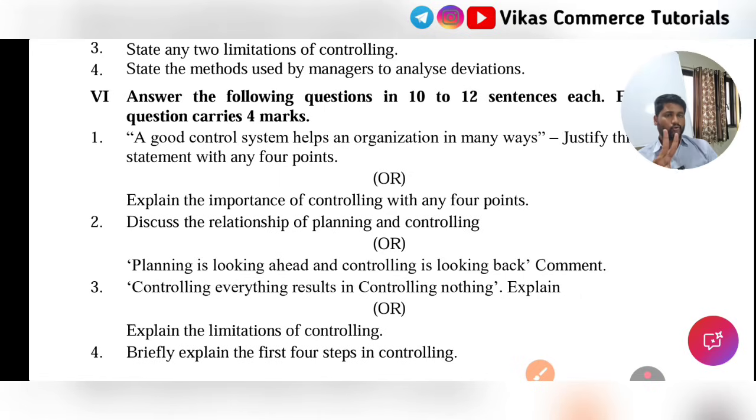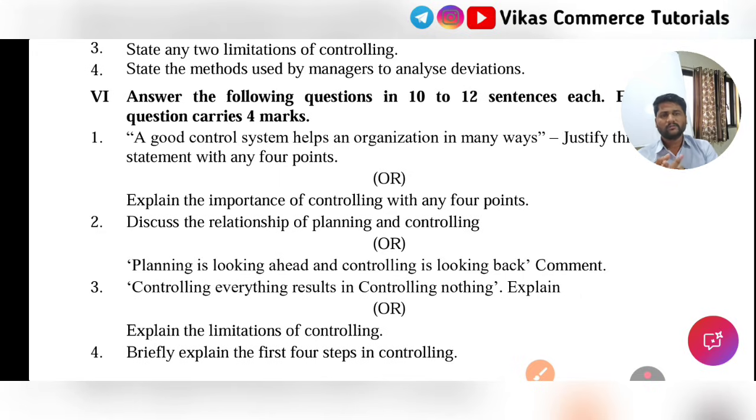So study those 2 questions, you will get 8 marks. You will get 2 questions, right? And in controlling, we have only 3 concepts. Out of those 3 concepts, 1 concept will come for your annual examination. So this is also very important. Study the 3 concepts and you can be 100% sure that you will get 1 concept here.